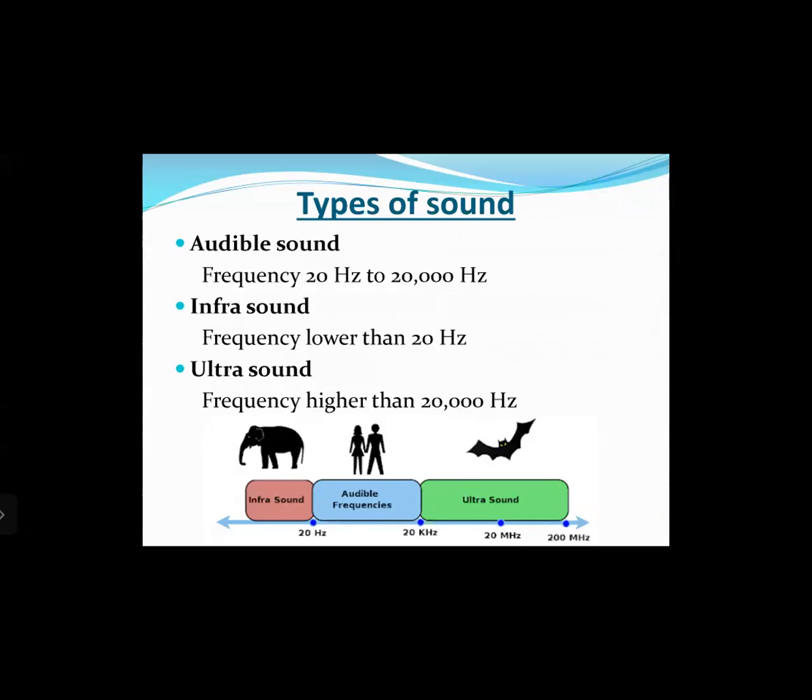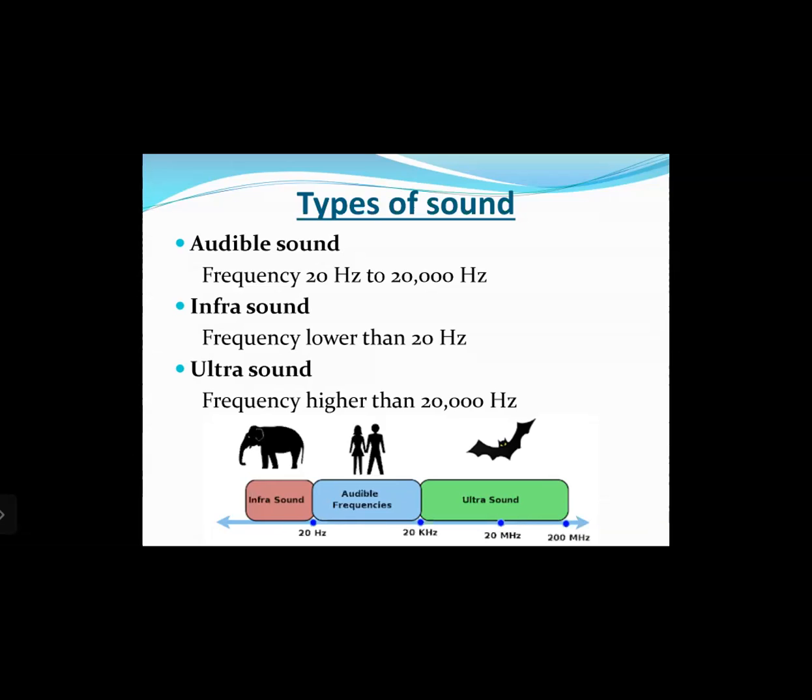Then the other is the infrasound. Infrasound has a frequency less than 20 hertz, meaning any object which vibrates less than 20 times per second will generate an infrasound. And infrasounds are not audible, as humans cannot listen to infrasounds.